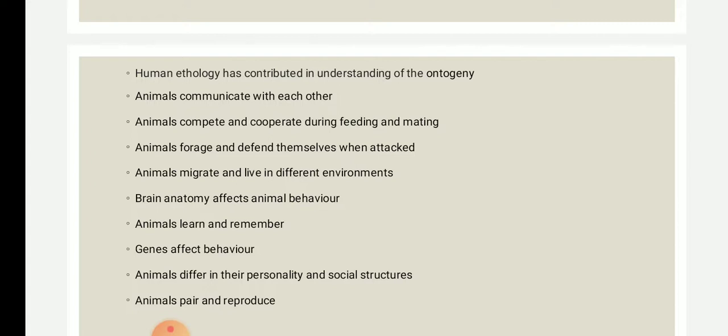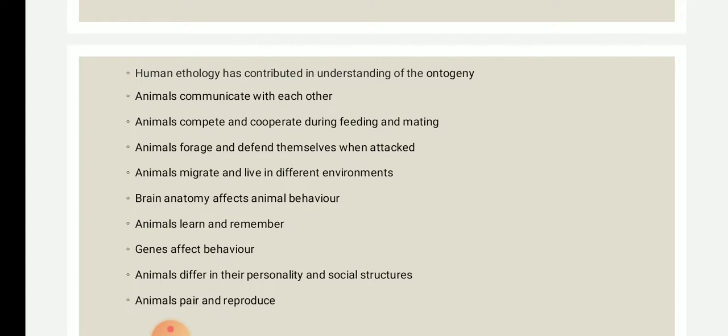The other point is that animals compete and cooperate during the feeding and mating time. Most animals are found individually, or they might live in a group, but at one time they are opposed to each other. They compete for the same resources, but during mating time they cooperate for feeding and mating.